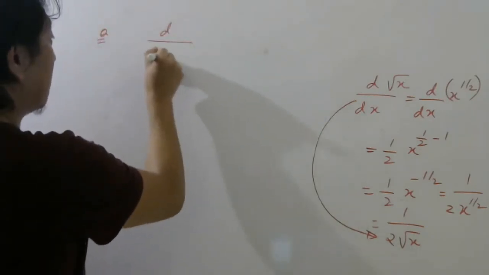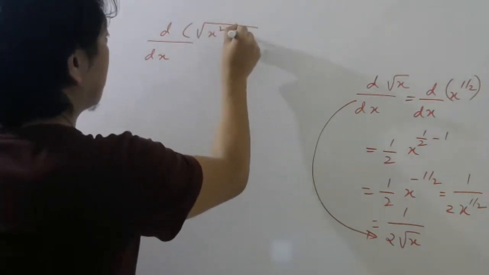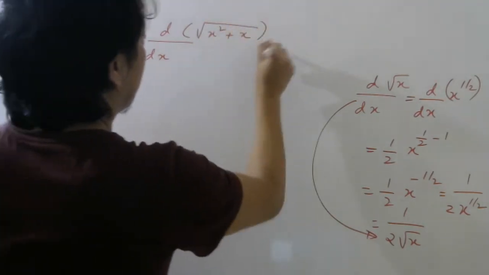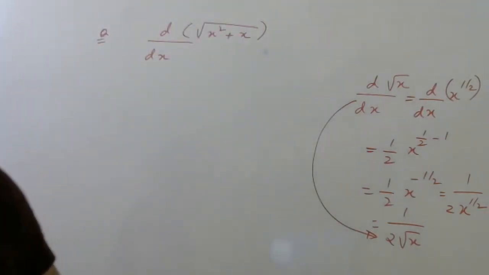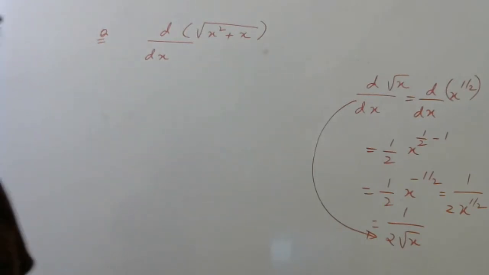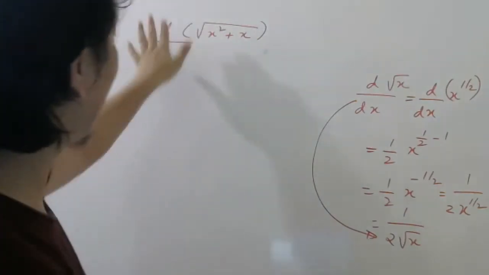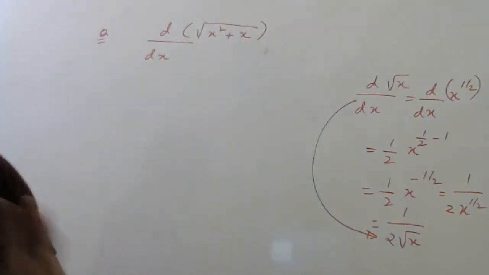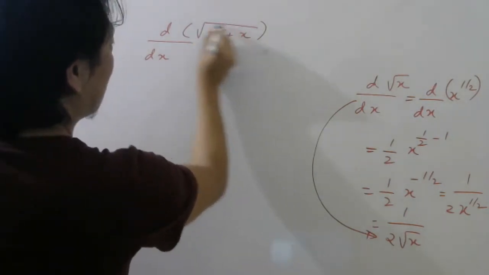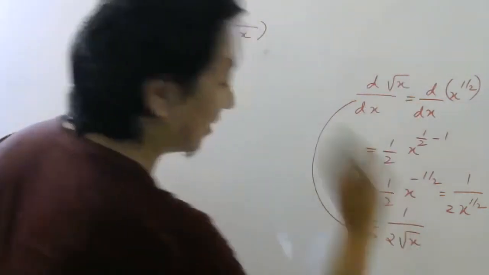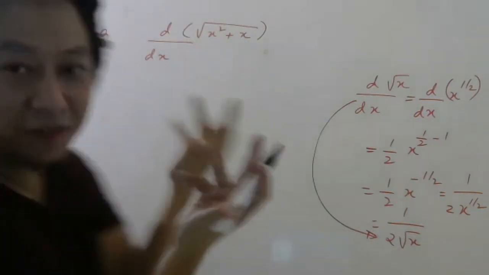Suppose I want differentiation of root of x square plus x. So I want differentiation of this. So many things came, right? So how to do this differentiation? Again, look here. If this whole thing was x, we could directly tell the answer. But here you cannot do it directly. I have not given any formula for this.